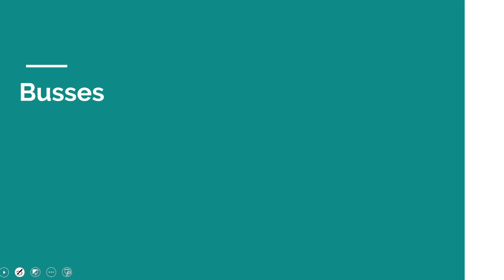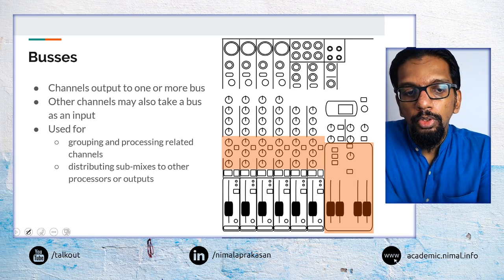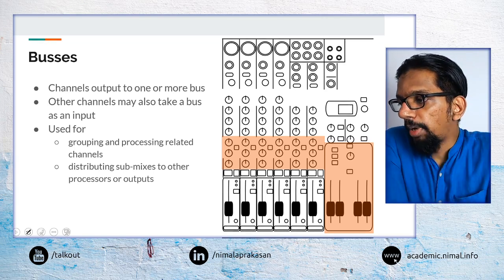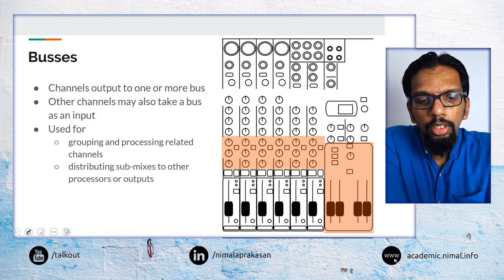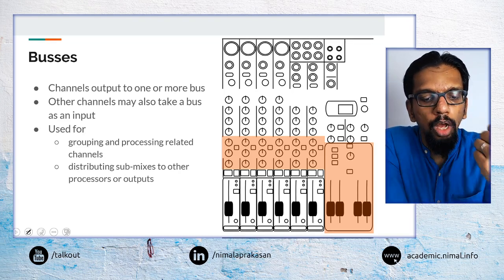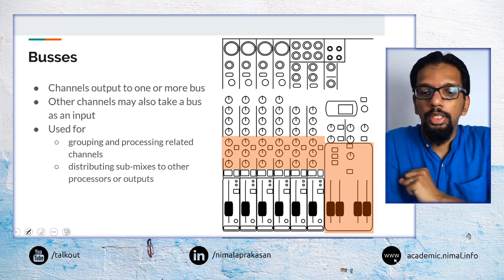So we said the channel strips are about inputs. Now let's look at buses, which we again said are sort of about outputs. We would use buses for a number of reasons. We can use them to group certain signals to do a common processing.